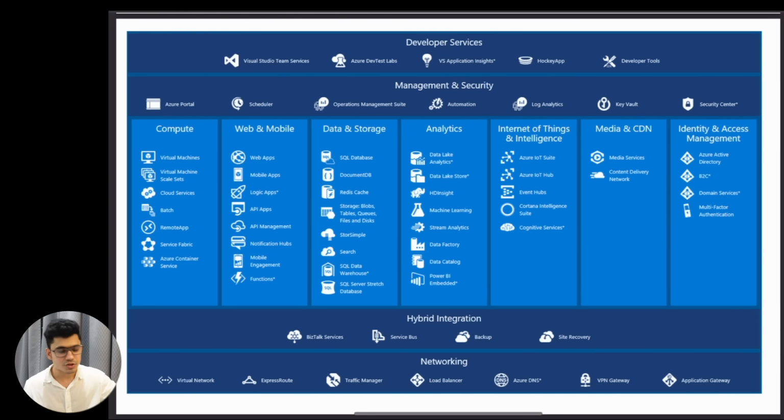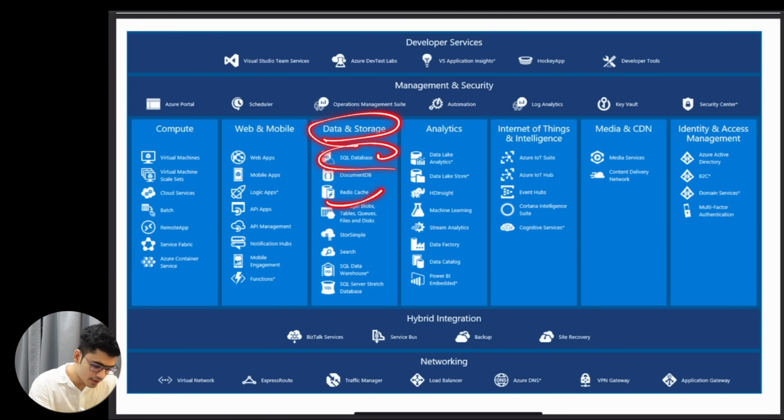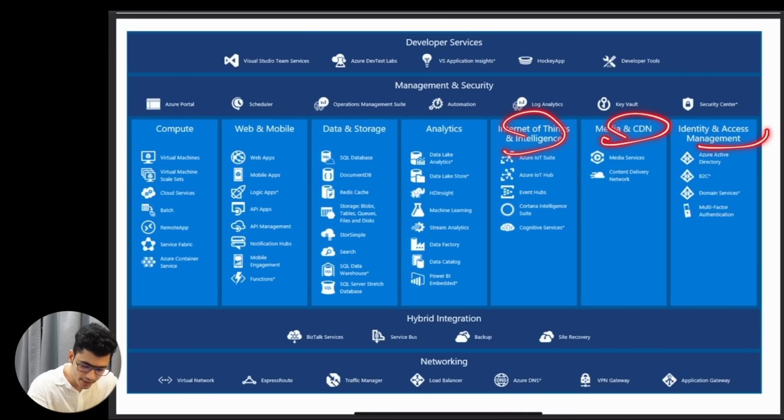Again, let's look at it on the Azure level also. These are the developer services. We have the compute. For compute we have virtual machines, cloud machines, batch storage. Again, same. We have web and mobile apps. For the data, we have SQL Database, Redis Cache. We have SQL Data Warehouse. That is also available for analytics. We have Data Lake Analytics, Data Lake Store, Stream Analytics, Machine Learning, Data Factory. IoT we have, media we have, identity and access we have.